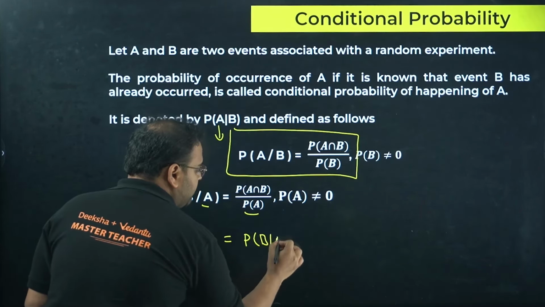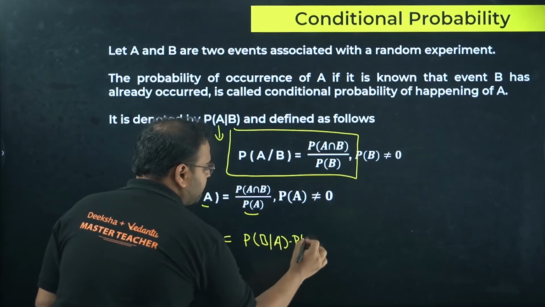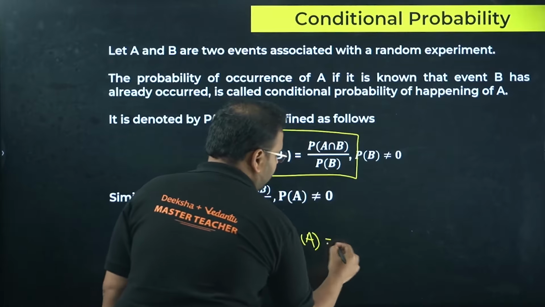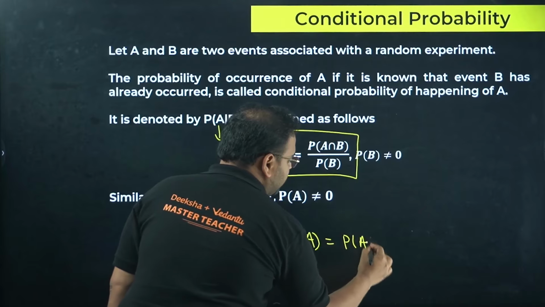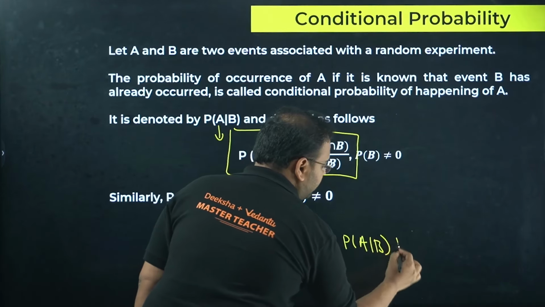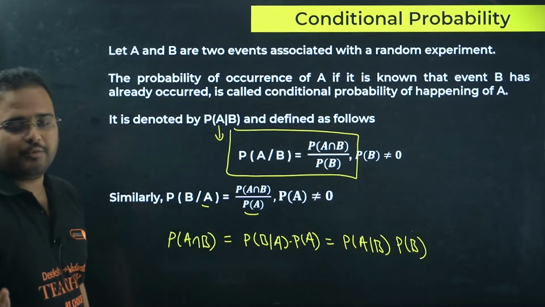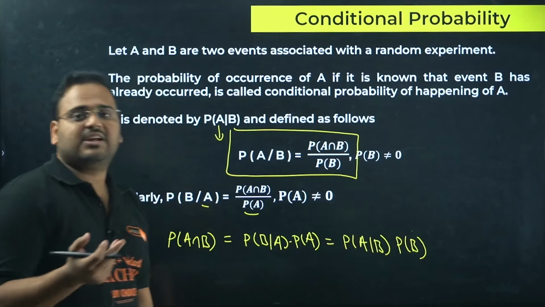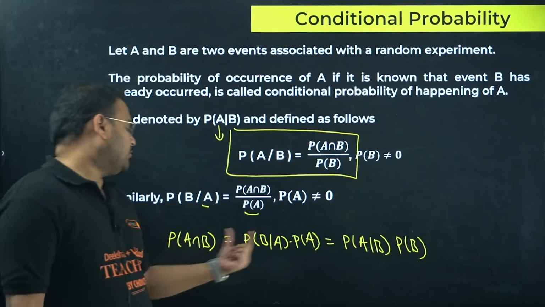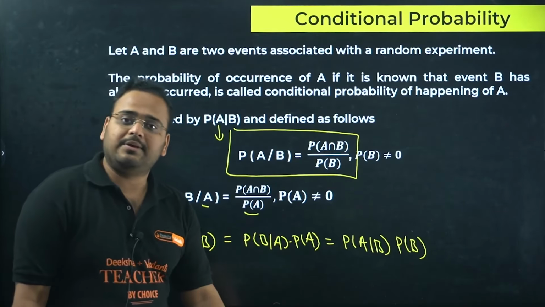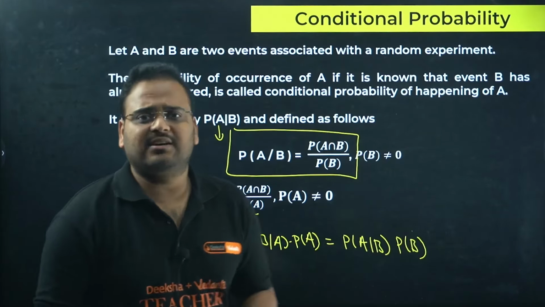from here you're going to see P(B|A) times P(A), or P(A|B) times P(B). We'll use this result a lot. I think you've seen in my other sessions where I solve questions on it. I use this result a lot for intersection, right? P(B|A) times P(A), because I can give you the formula of Bayes theorem, but I don't want to do that.